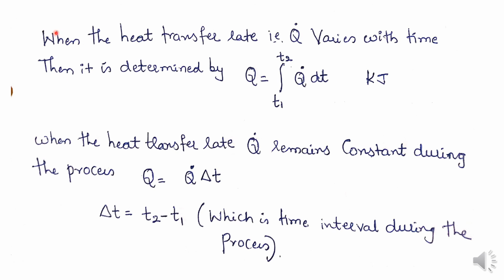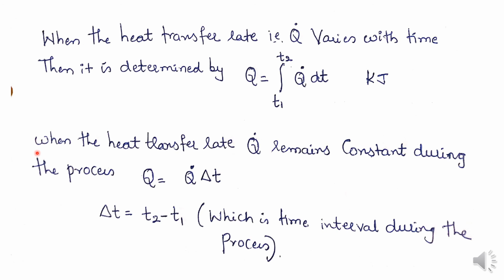Now we will see when the heat transfer rate Q dot varies with time, from time t1 to t2. Then it is determined by Q equals the integration from t1 to t2 of Q dot dt, when it is varying with time. The unit will be kilojoules.